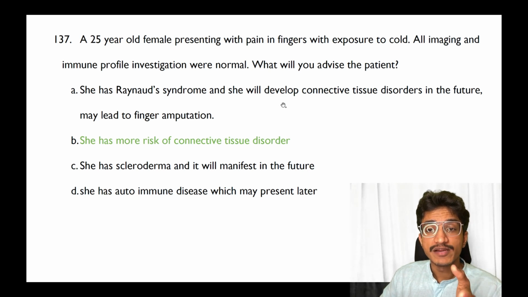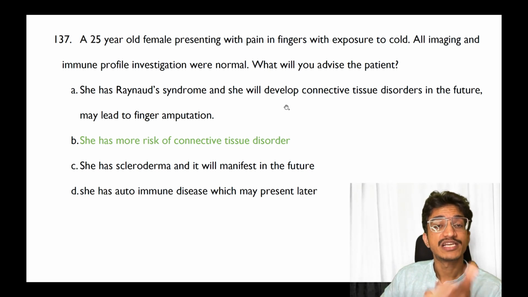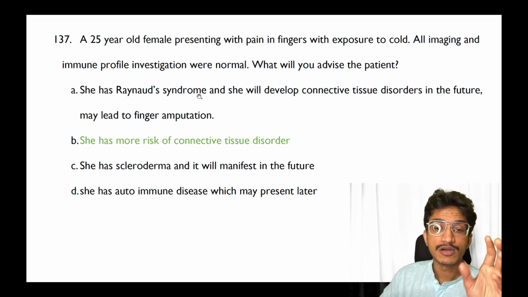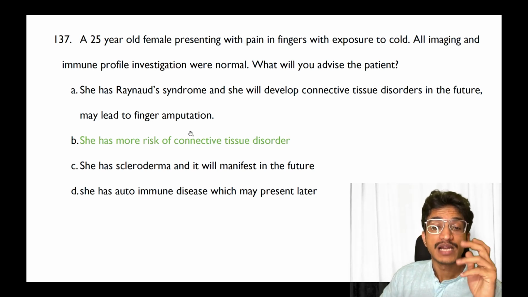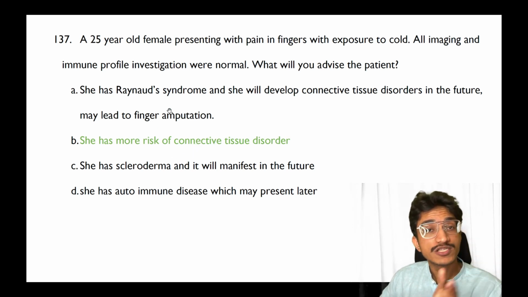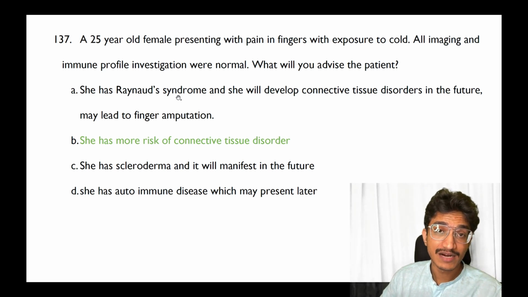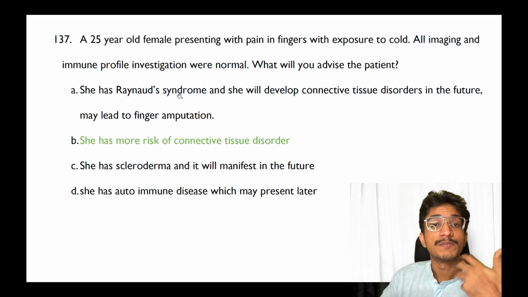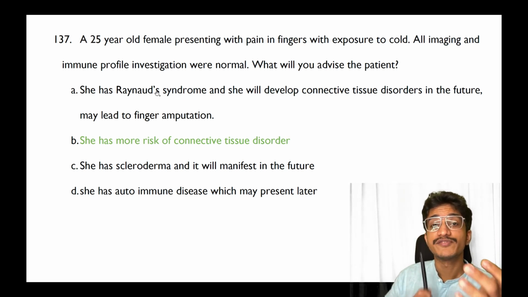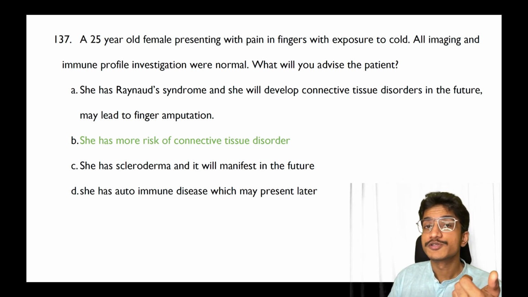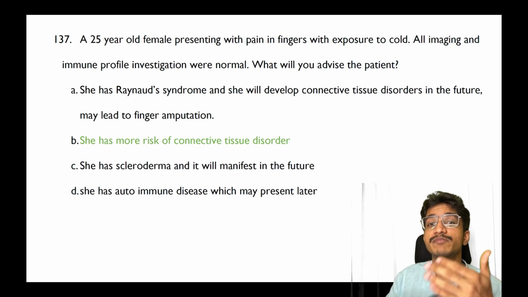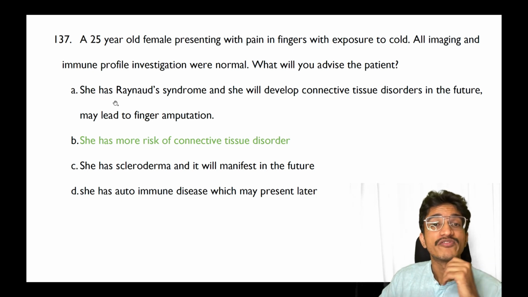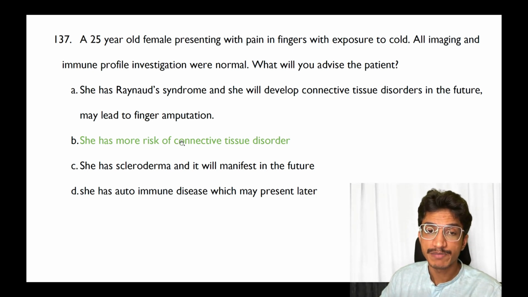If a patient with pain in fingers with exposure to cold, immune investigation were normal, what will you advise the patient? Now, very confusing options were given by all of you in the recall, but what I have been able to gather is that if the option had that she has more risk of connective tissue disorder, that should be given as an advice to the patient, because you cannot say the patient is having Raynaud syndrome and will develop. The patient is having Raynaud disease, but if she is having Raynaud syndrome or not, we are not sure. So you should not advise that. You cannot just advise that the patient may develop connective tissue disorders. She is not having scleroderma, she is not having autoimmune disease because immune profile investigation is normal. So according to me, the answer should be B.